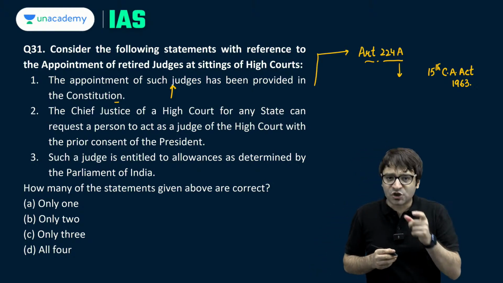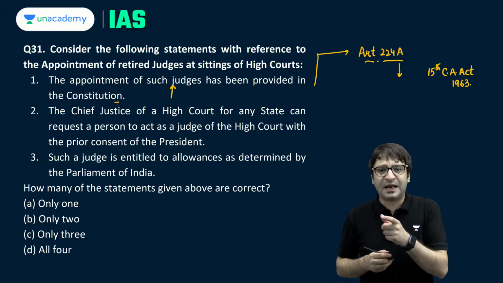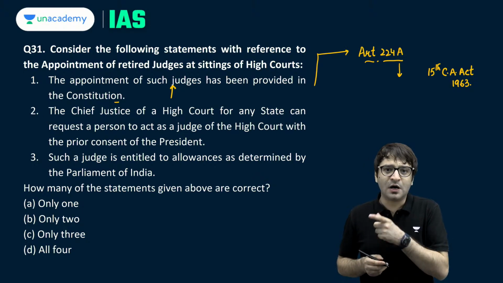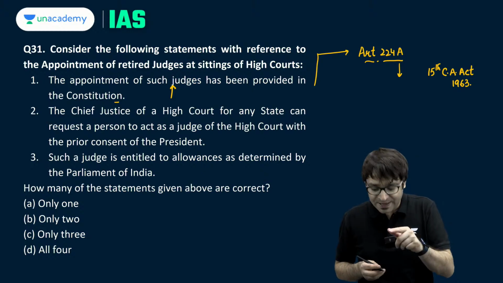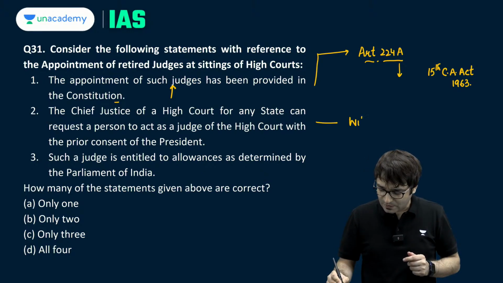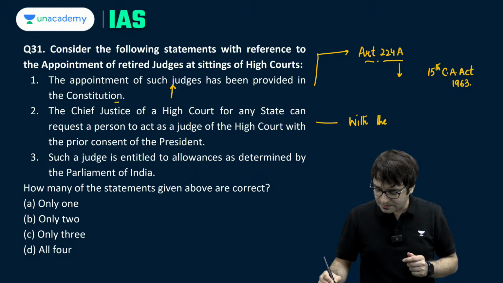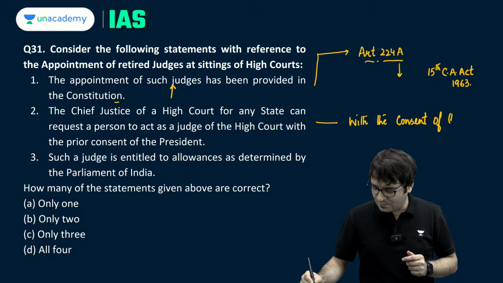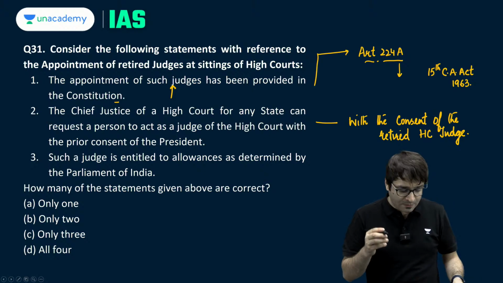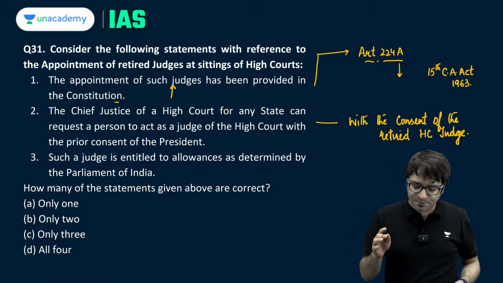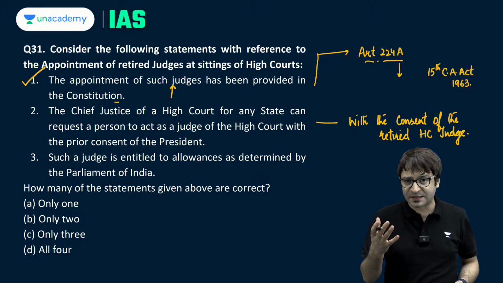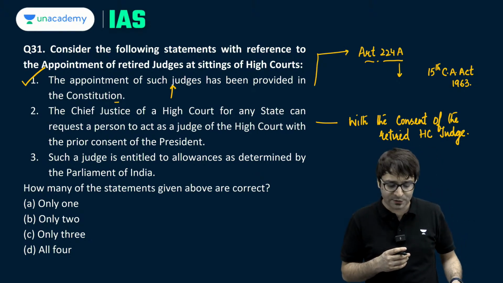But this time, the Chief Justice of that High Court will have to get the previous consent, approval of the President of India. And that too, with the consent of the retired High Court judge as well. So the appointment of such judges has been provided in the Constitution. This statement is correct. Article 224A talks about this.